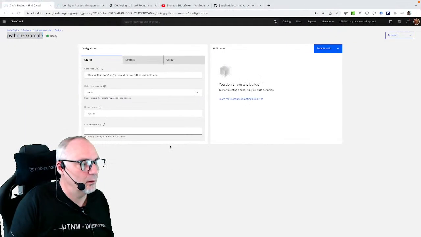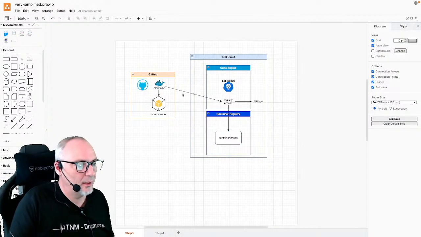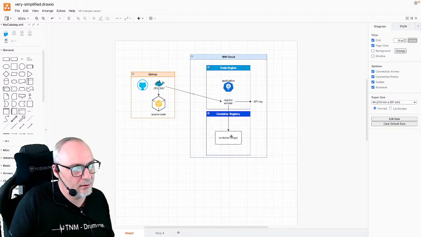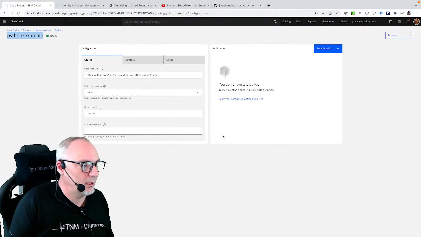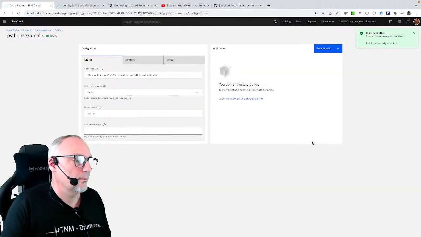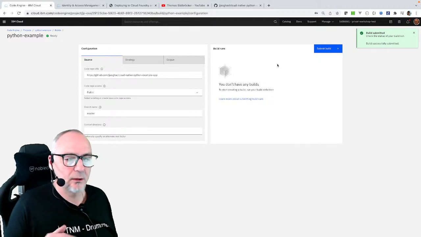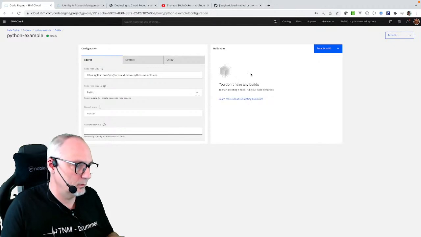It's better to show that picture. So we now are able to trigger the build here, so that we can create that container image. With that build, we submit it now, and then we can watch how it will be built.